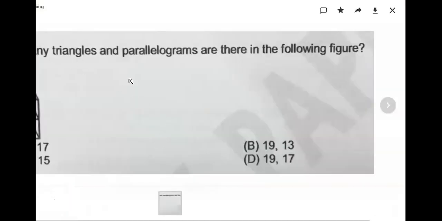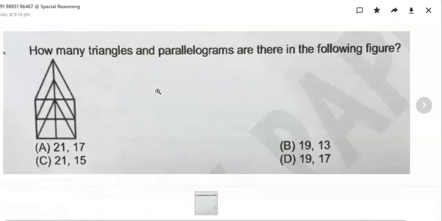Okay, so this one we will see tomorrow. This is not a dice concept. This is counting of figures. Jivika: Sir, I actually hate these questions because I find them so hard to count. Actually, this question is very easy. I will tell this answer and this type of questions tomorrow.